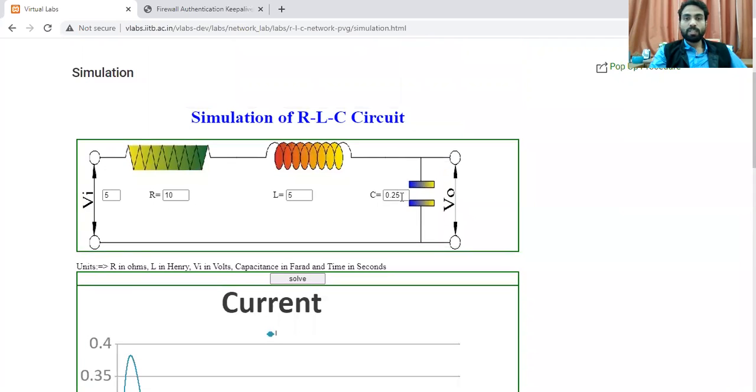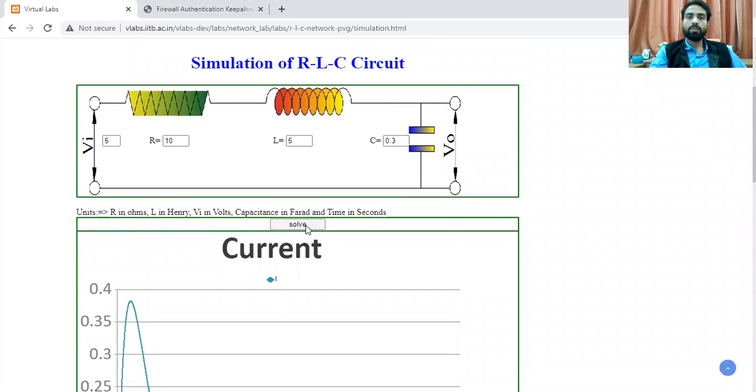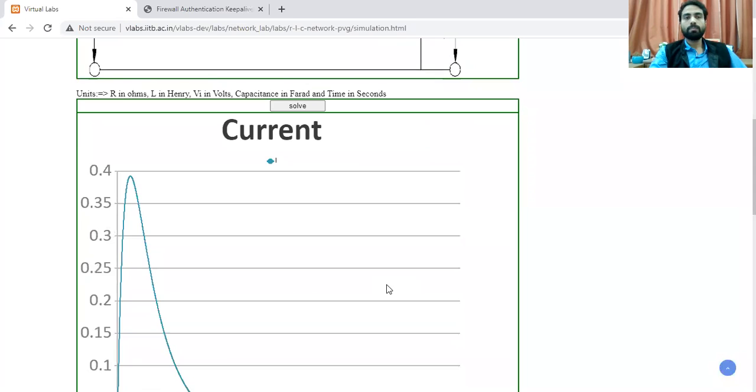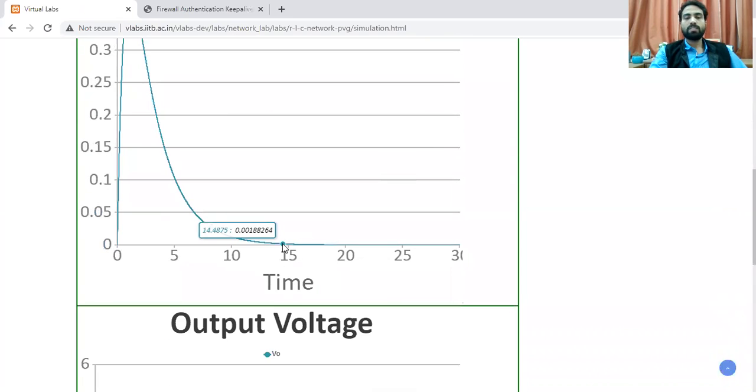And if we change the capacitor value, let's say to 0.3, this is the situation. Now this is getting changed, so it is taking more time.